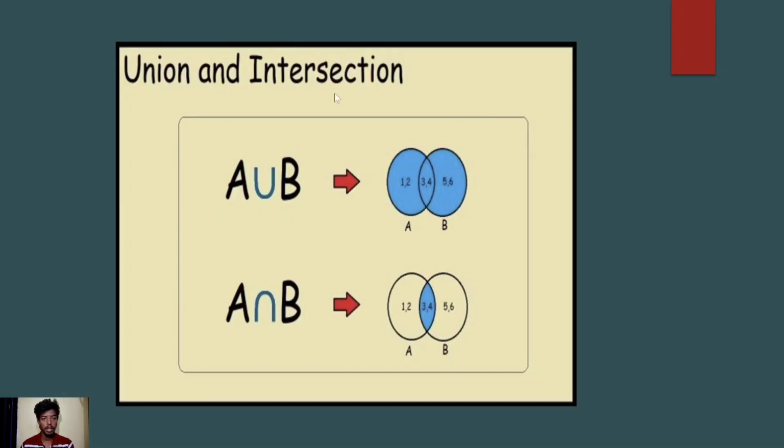Union and intersection. Union means A or B, or maybe both A and B. Intersection means only A and B, which means only 3, 4. Here the union can be 2, 3, 4, 5, 6, but here the intersection is only 3 or 4.